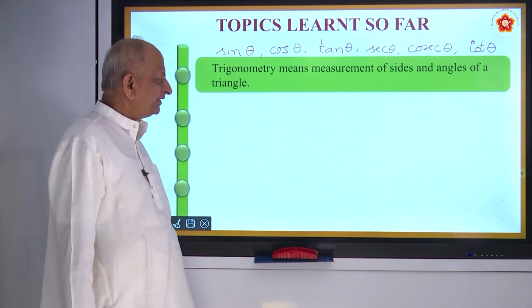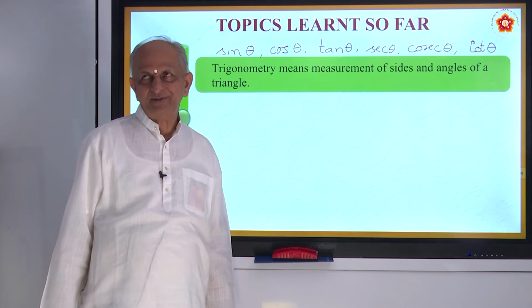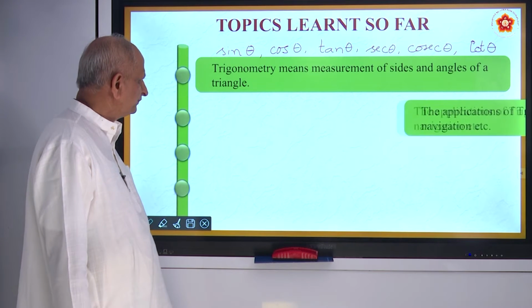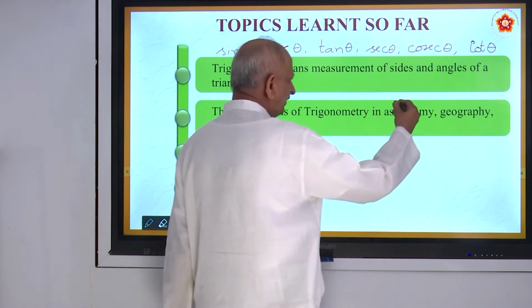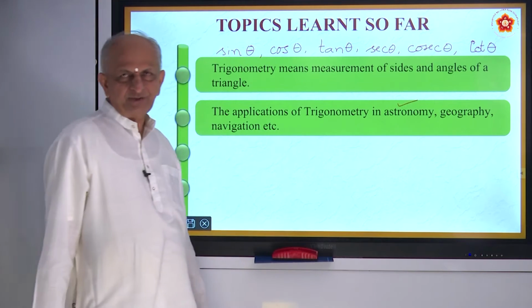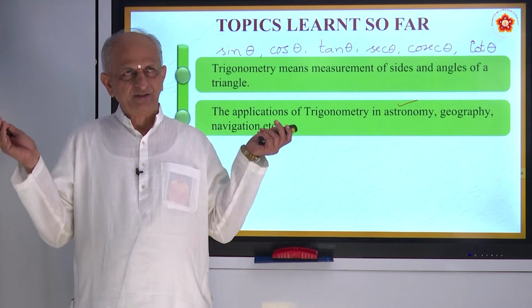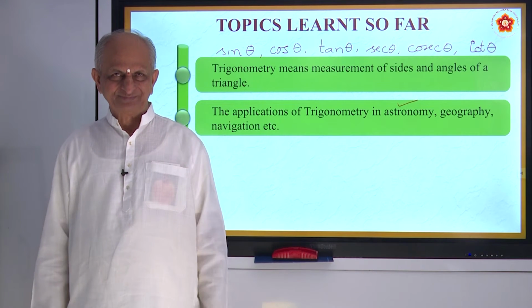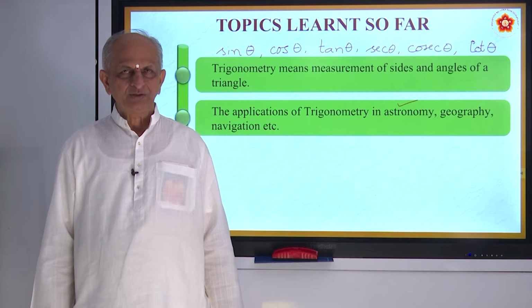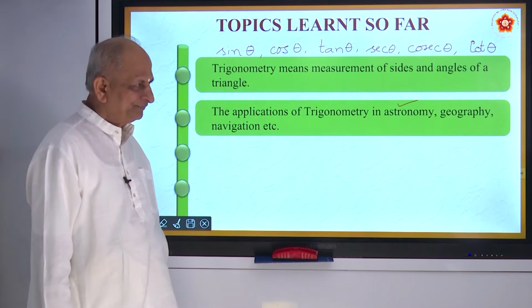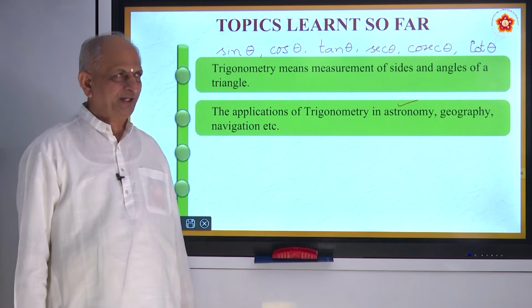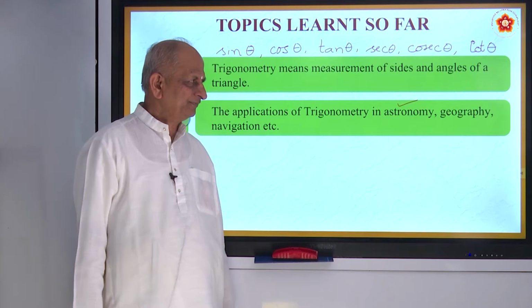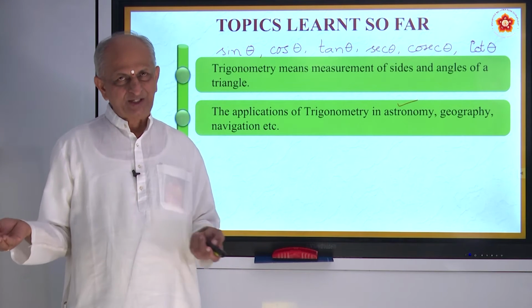So it is a measurement of sides of the triangle and measurement of angles of a triangle. And also we have seen the applications. It is applied in astronomy. What is astronomy? It's a branch of physics which deals with the celestial bodies, like the moon, the movement of the moon, planets, asteroids and so on. So all that is connected to the cosmos is studied in a branch called astronomy, with devices like the telescope, where you observe the stars.